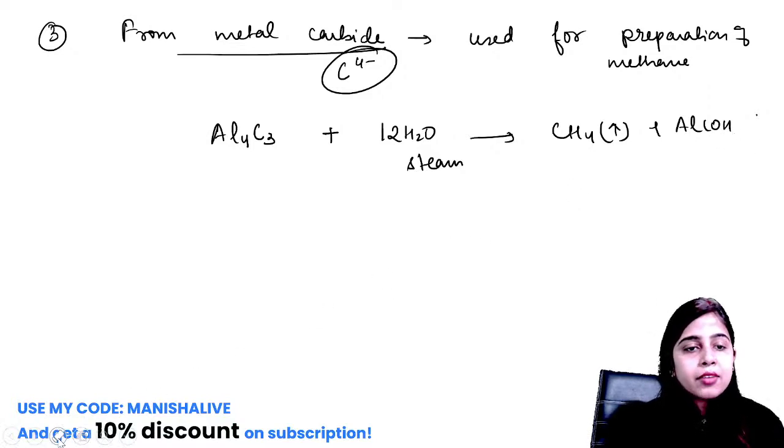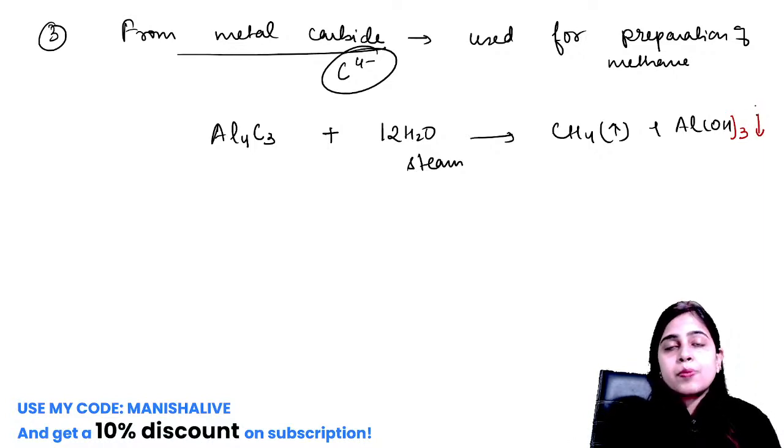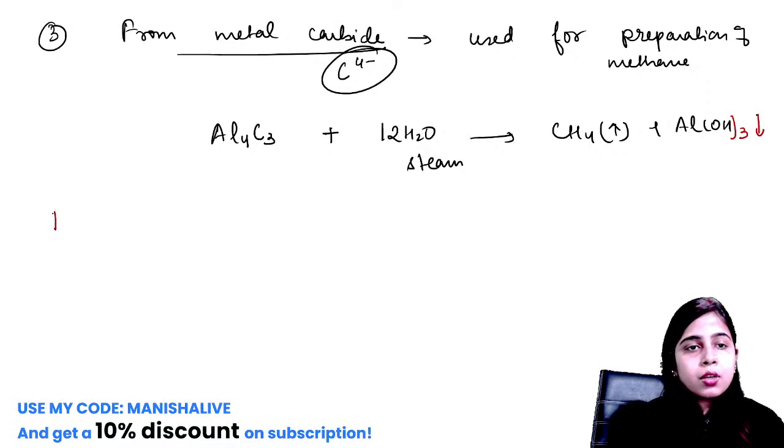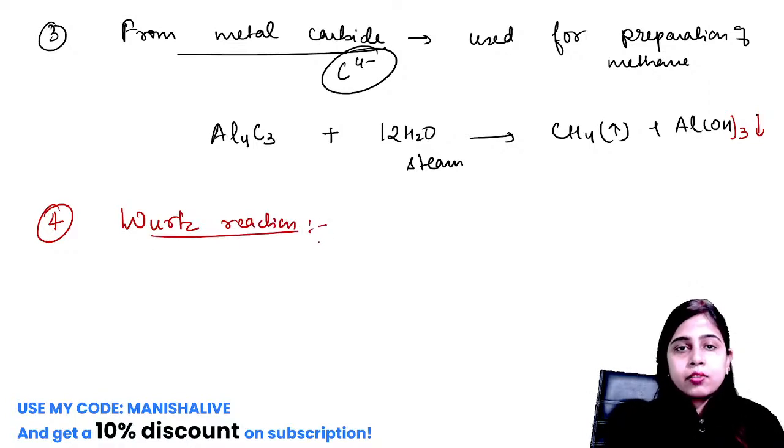I suppose everything is clear to everyone till now, and if you have any doubt, please let me know. This method is used exclusively for the preparation of methane. You cannot prepare ethane from this process. Now there is another method known as Wood's reaction, which you will study in detail in standard 11 also.